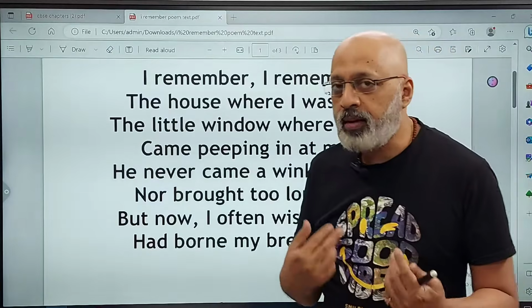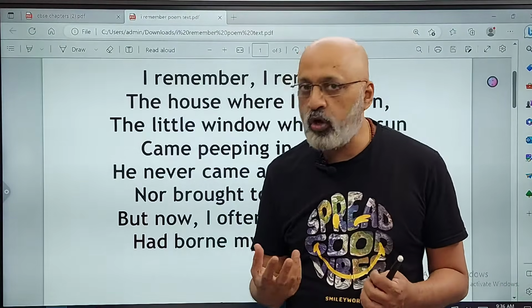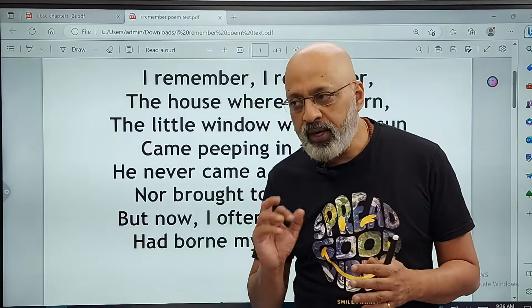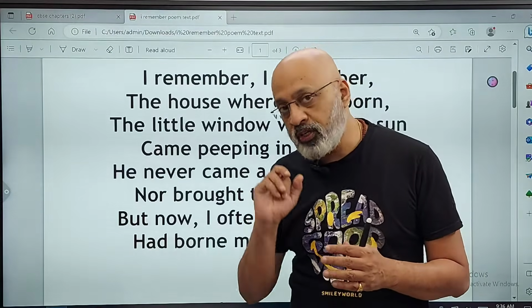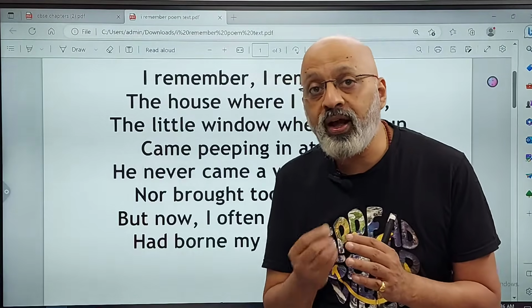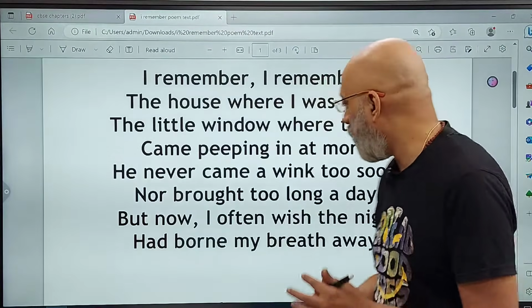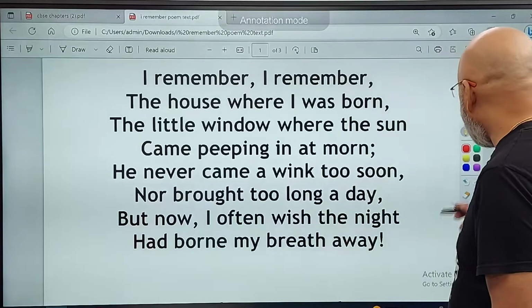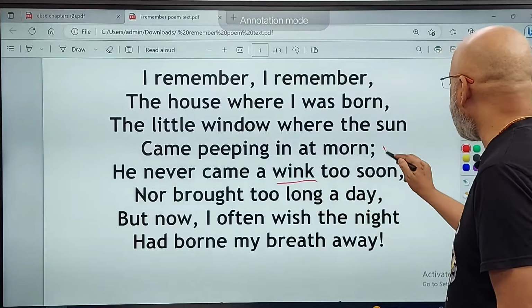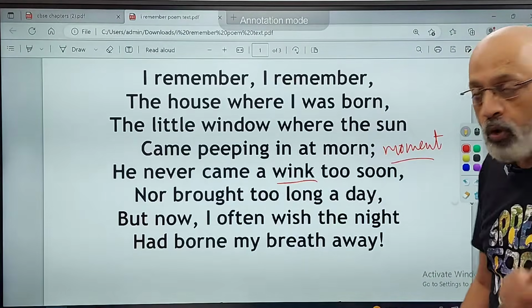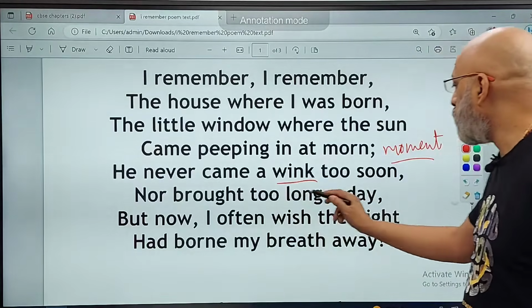Wink again is something which is associated with naughtiness, but wink is also used for sleep. Because you get up from sleep in the morning, it has been used in that sense also. But to basically convey that he did not come a moment too soon. So wink here has been used in the sense of keeping time, punctuality. Exactly what it means is that it did not come a moment too soon, nor brought too long a day.